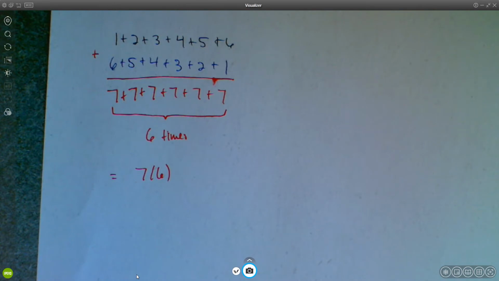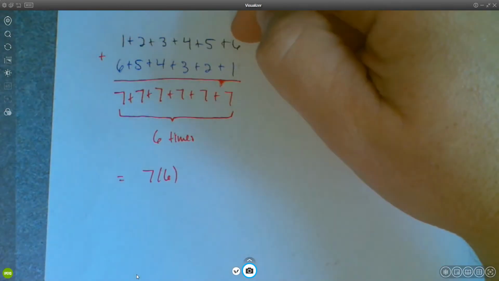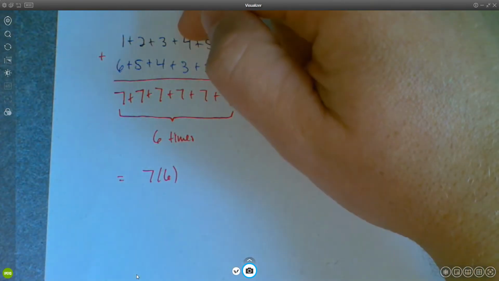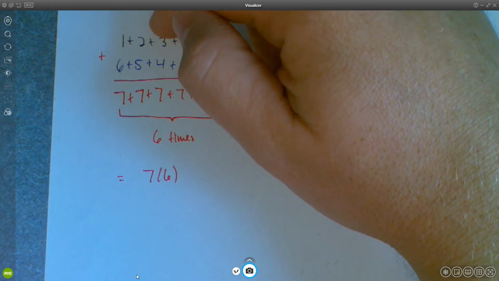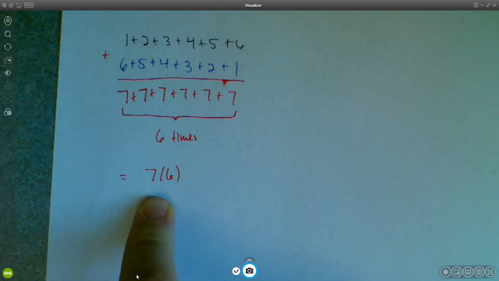Now, that's not the correct answer, right? 7 times 6 is 42. And if you add up 6 plus 5 plus 4 plus... what do we get? We get 6 plus 5 is 11, plus 4 is 15, plus 3 is 18, plus 2 is 20, plus 1 is 21. So if we do 7 times 6, that's 42. That's twice as much as what we actually need.